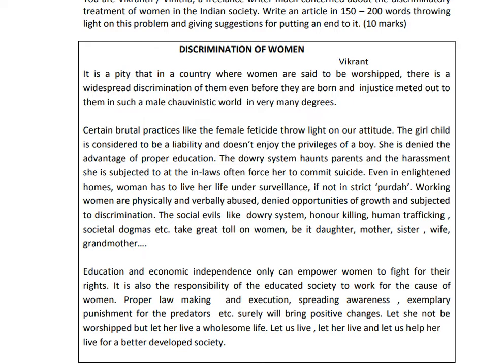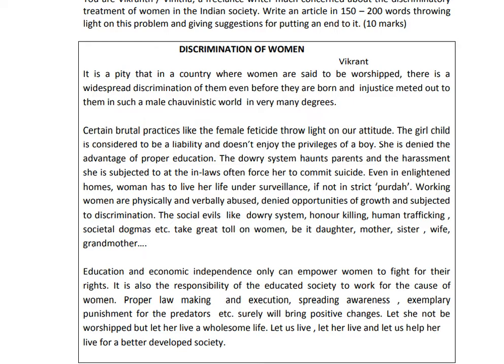The girl child is considered to be a liability and doesn't enjoy the privileges of a boy. She is denied the advantage of proper education. The dowry system haunts parents, and the harassment she is subjected to at the in-laws often forces her to commit suicide. Even in enlightened homes, a woman has to live her life under surveillance, if not in strict purdah.